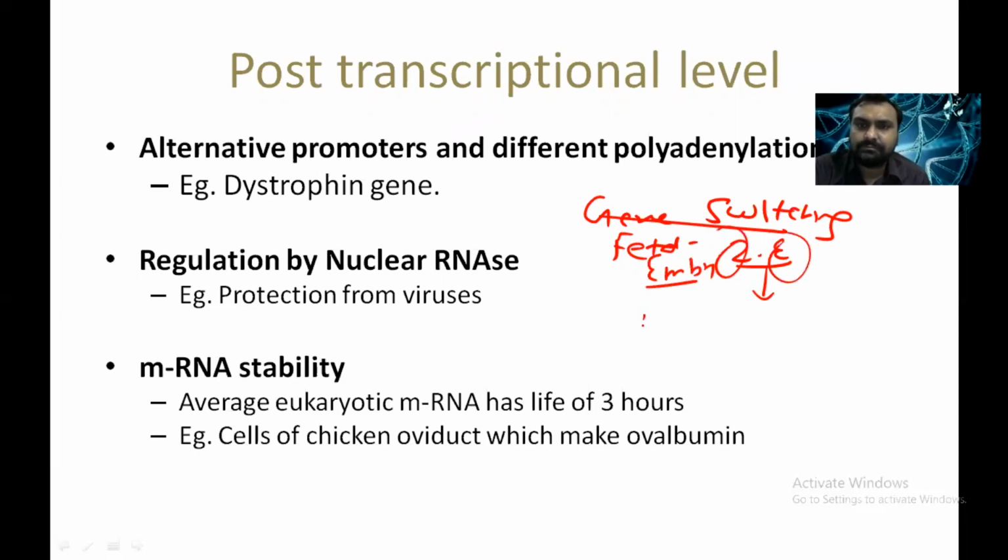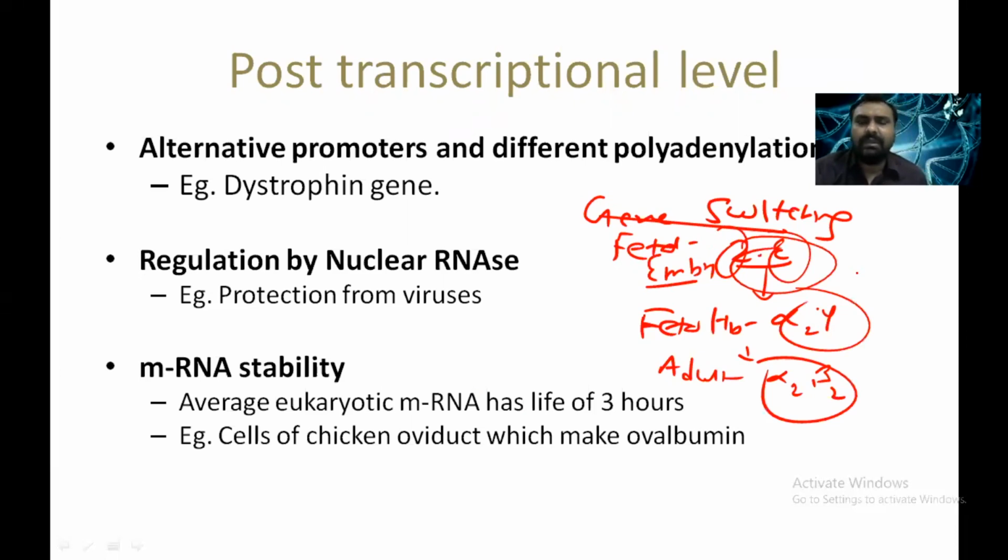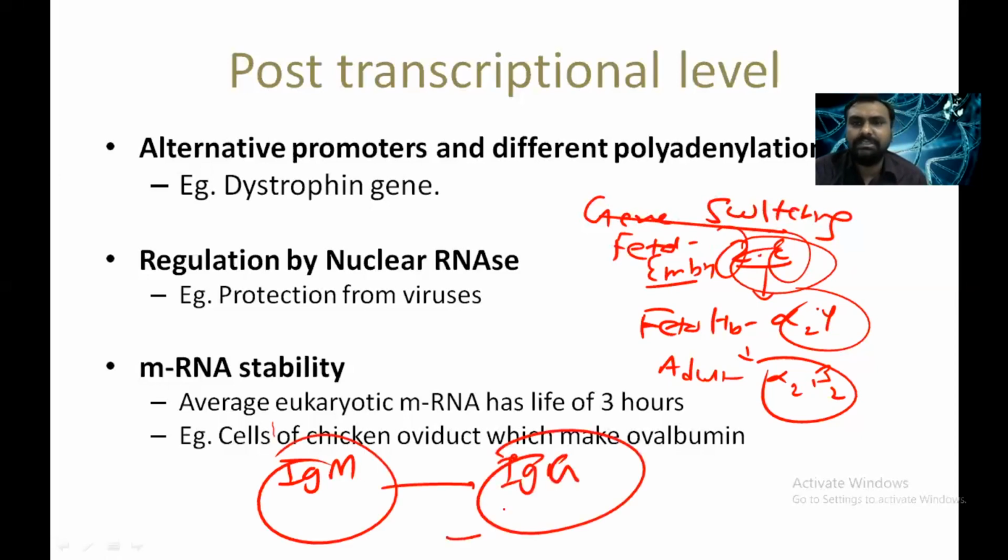Then fetal hemoglobin will have alpha and gamma, and ultimately adult will produce alpha 2 and beta 2. So there is a switching of the gene. Similarly, initially there is a synthesis of IgM, then later on our immune system will produce IgG, like that. This is called gene switching.